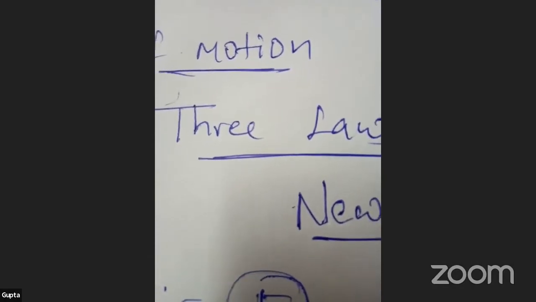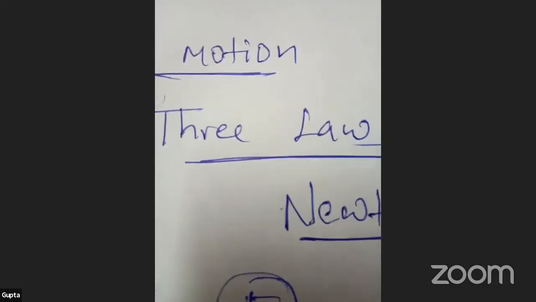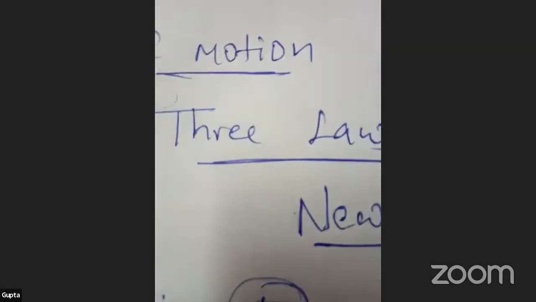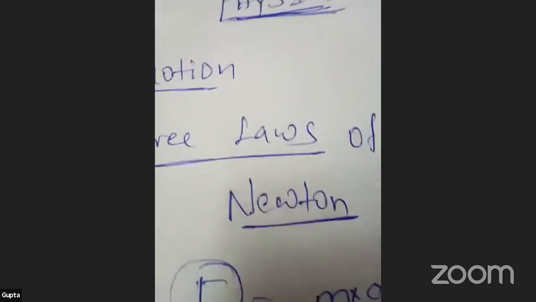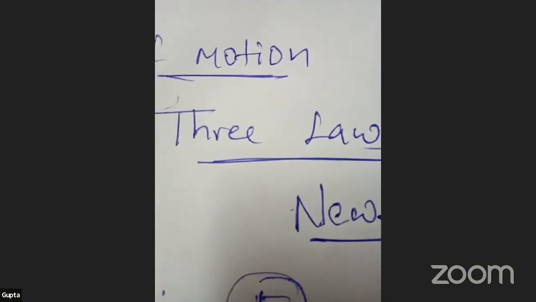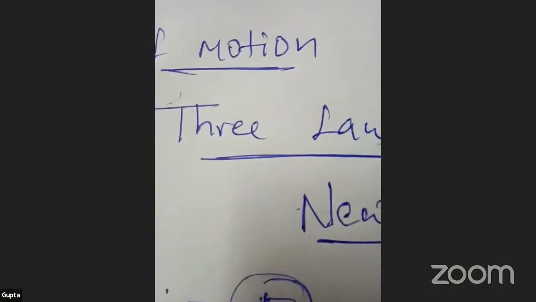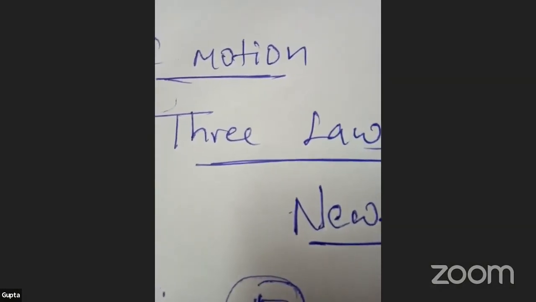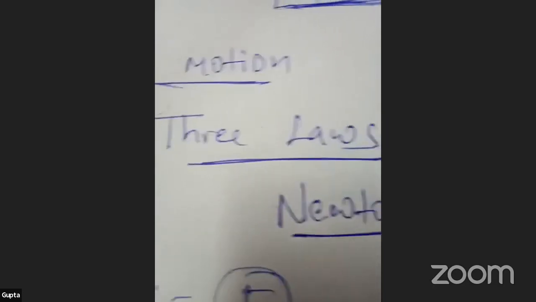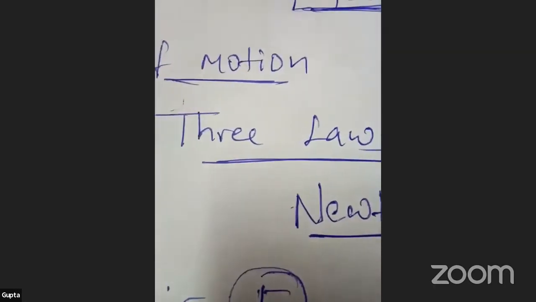And a simple example, your walking style. Your walking style is Newton's third law. Take all these daily activity examples. Your walking style is the Newton's third law. How? While you are walking, if you put the right leg in front, obviously your left leg will be back.